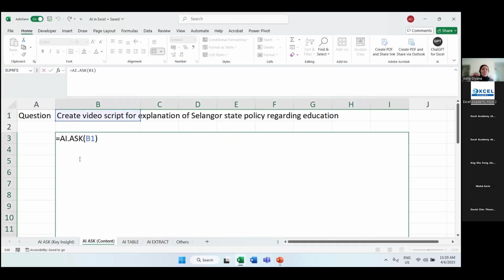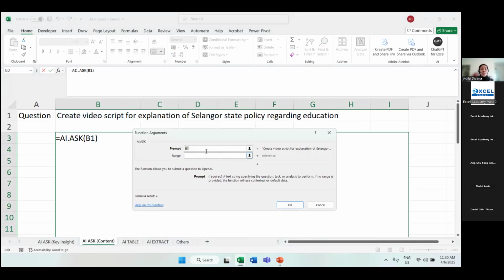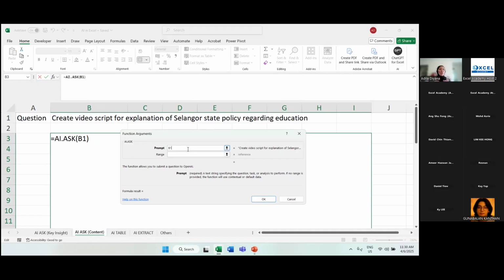So here what I did was, I used AI.ASK, and then I just straight away click on my cell B1 where we have the prompt. So what you notice here is the difference between using AI.ASK for asking ideas for content and when we ask for key insight. Now you can see for prompt, dia keluar dua kan, prompt dengan range. For prompt, you can either type in inside the box, or you can type in the instruction first, for example in cell B1. So later you just tekan dekat cell B1. So you can use both methods, right?